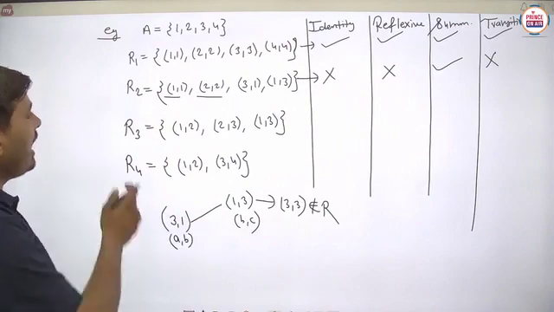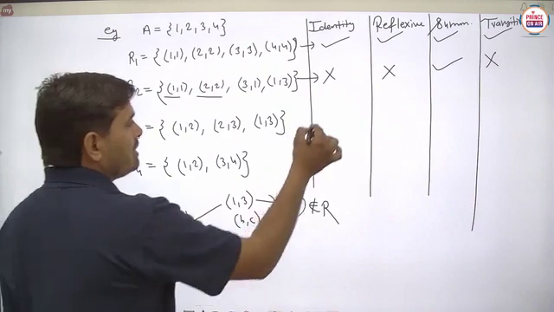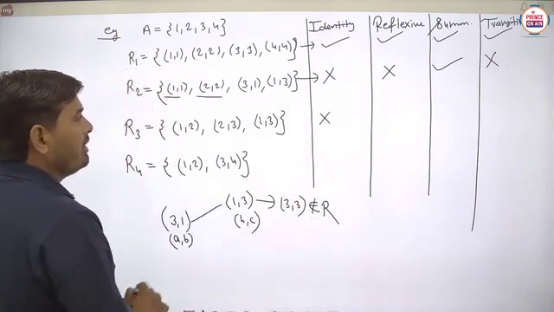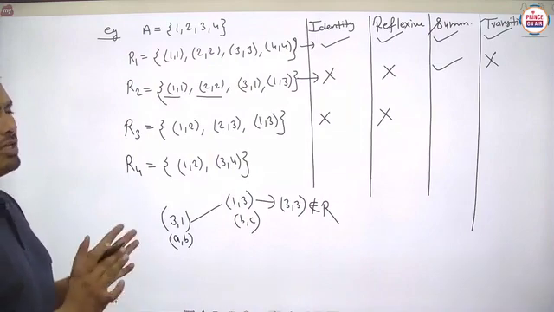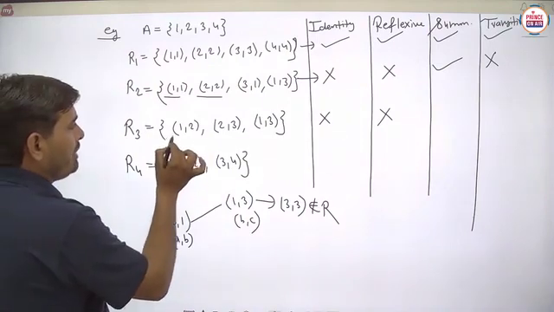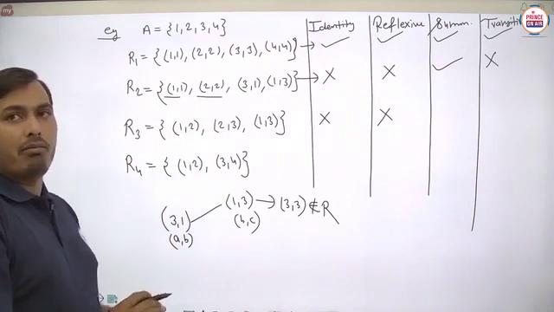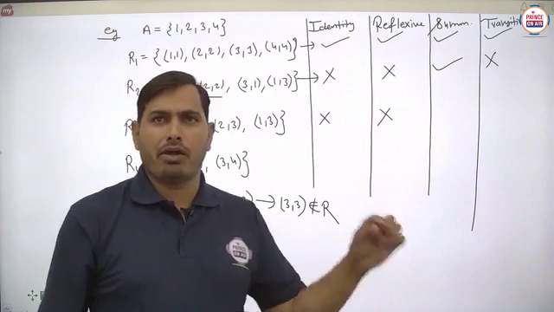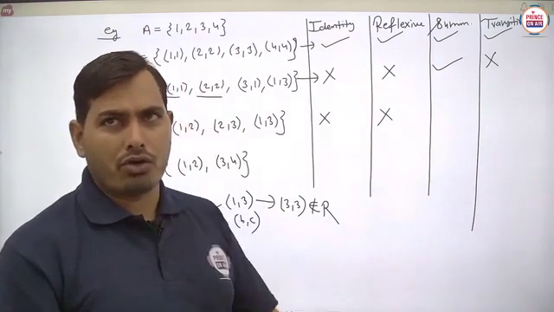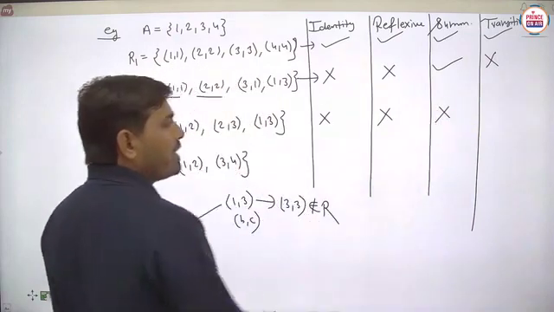Next part, R3: 1,2, 2,3 and 1,3. So basically this is not said to be identity. This is not said to be reflexive, and this is not said to be symmetric, because here AB is available but BA is not available, because 1,2 is there but 2,1 is not there. If any one case fails, then definitely it is not said to be symmetric. So we can say that this is not symmetric.